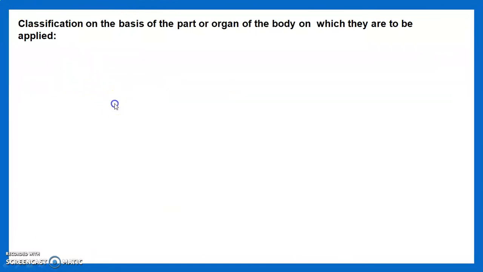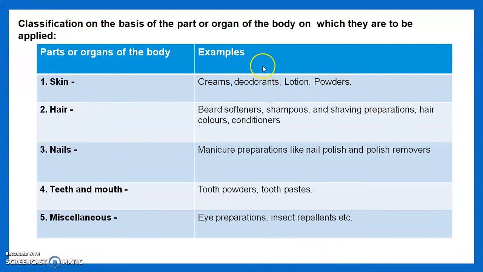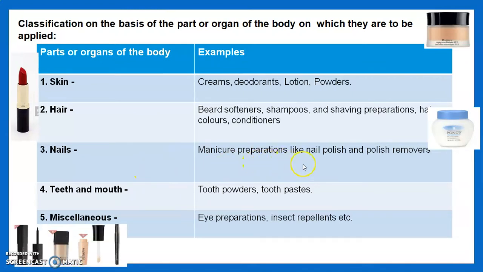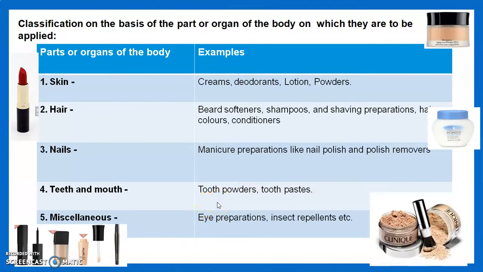Then we see the classification of cosmetics based on the part of the body to which they are applied. For the skin: creams, deodorants, lotions, powders. For the hair: beard softeners, shampoos, shaving creams, hair colors, conditioners. Our today's preparation is in the category of hair preparations. Then nail manicure preparations like nail polish removers. Teeth and mouth category: tooth powder, toothpaste. In the miscellaneous category, eye preparations and insect repellent creams are included in the category of cosmetics.